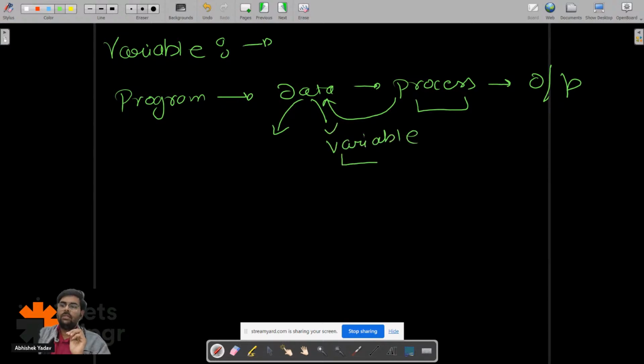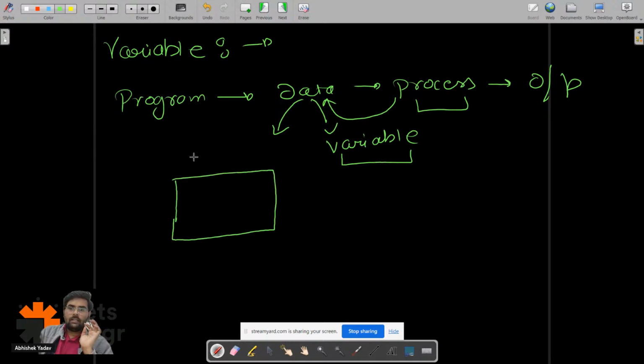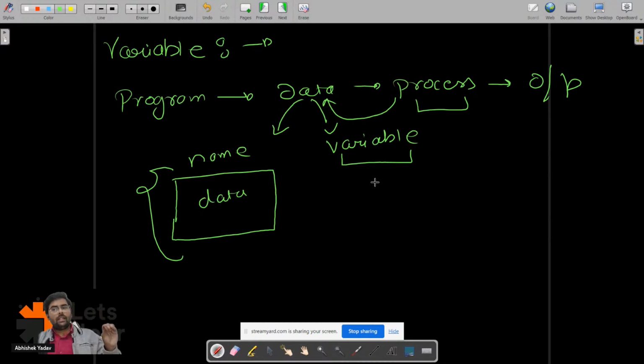So a variable is a container that gives a name to the memory location where you are storing the data. It is a named memory location where you are storing the data. Simple, in simple language.